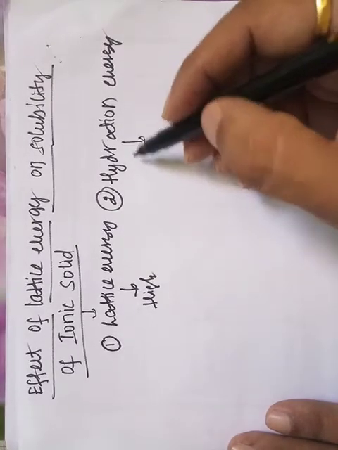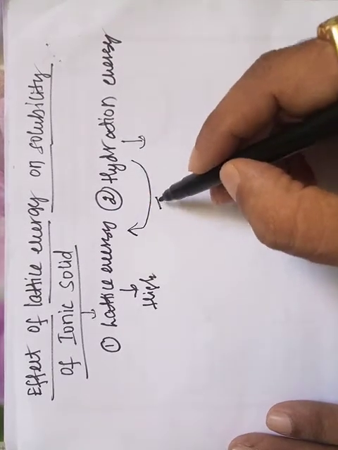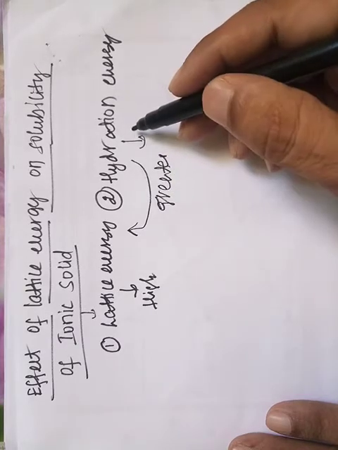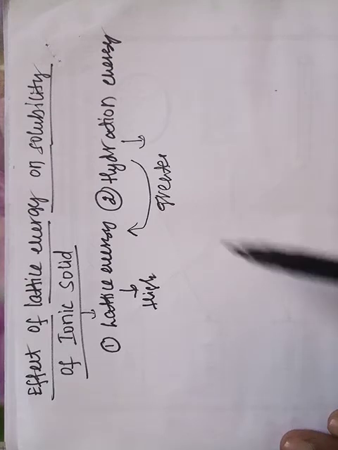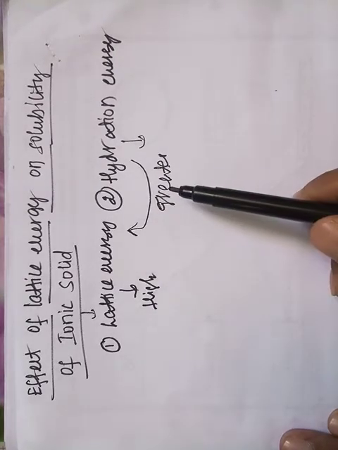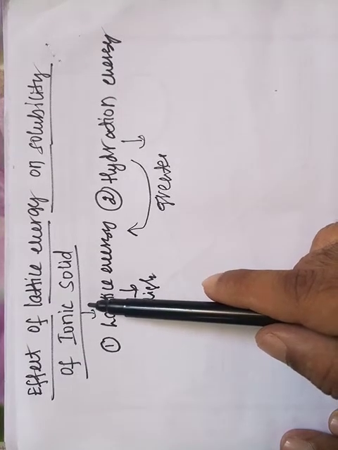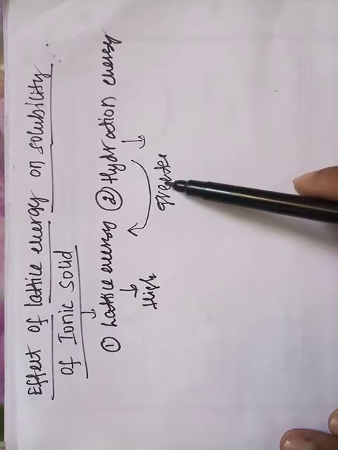If the hydration energy is greater than the lattice energy, then only the ionic solid becomes soluble in polar solvents. So for an ionic solid to become soluble, the hydration energy should be greater than the lattice energy.